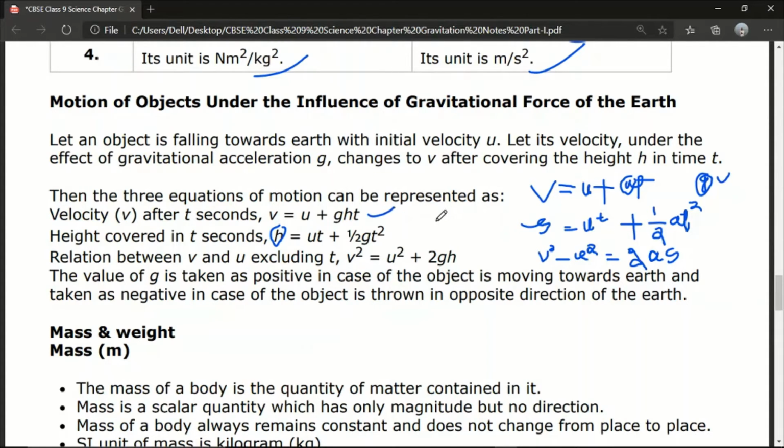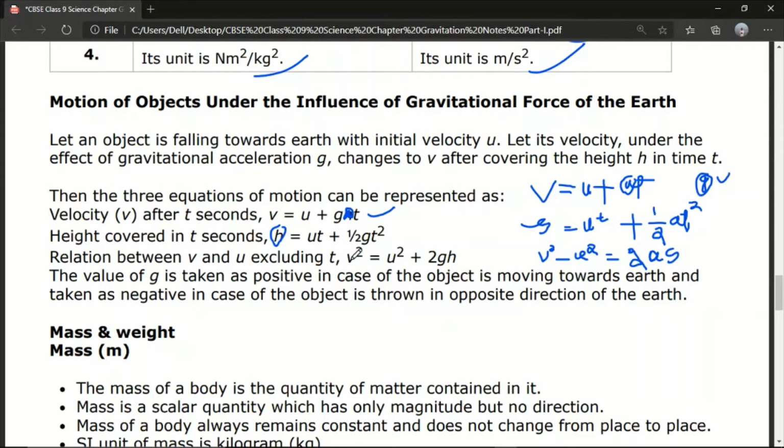So v is equal to u plus gt, that is gt. Okay, so here h was wrong. So v is equal to u plus at; in the place of a, we have taken g. So v is equal to u plus gt. And the second equation, the equation of height, is h is equal to ut plus half gt square. In the place of a, we have taken g. In the place of s, we have taken h.